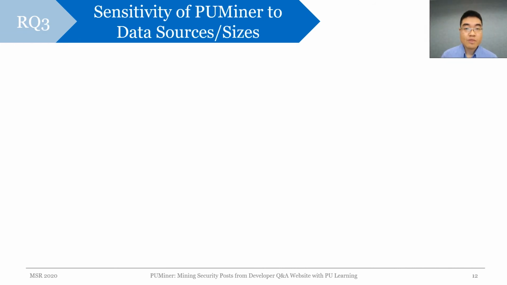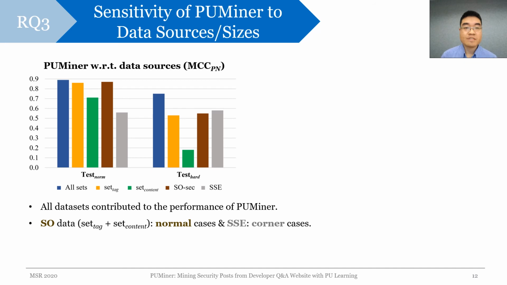In research question 3, we want to test how PUMiner reacts to changes in the data source and data size. Firstly, all the retrieved security datasets on Stack Overflow and Security Stack Exchange helped PUMiner to improve its performance. Interestingly, Stack Overflow supported the normal cases better, while Security Stack Exchange gave more predictive performance on the harder cases. This might be because Security Stack Exchange was less formal and not refined by our keyword matching heuristics. Thus, it can cover more extreme cases with less explicit security context.